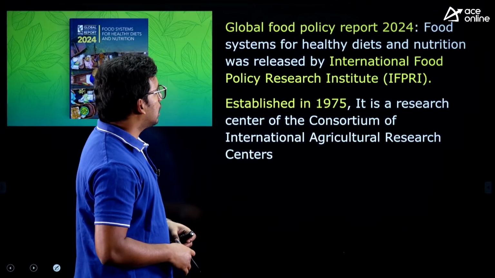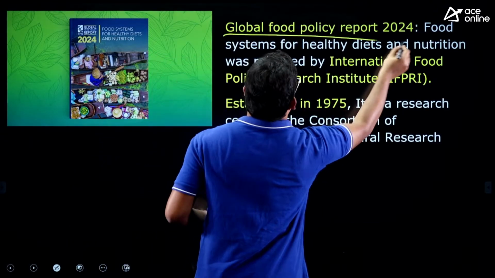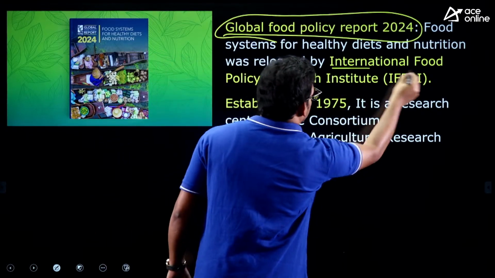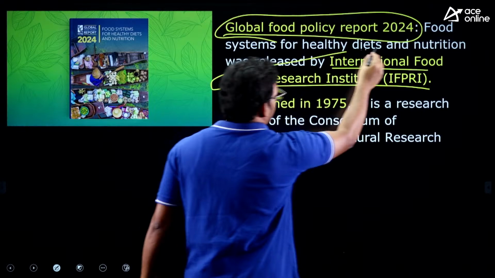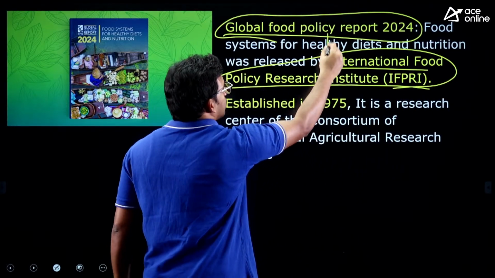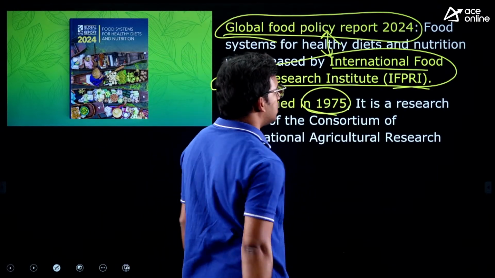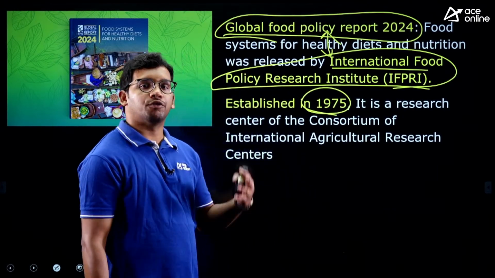Next one, the Global Food Policy Report 2024 was released by the International Food Policy Research Institute, IFPRI. Who has released it is important. IFPRI is an organization launched in 1975 to promote agriculture and food security.